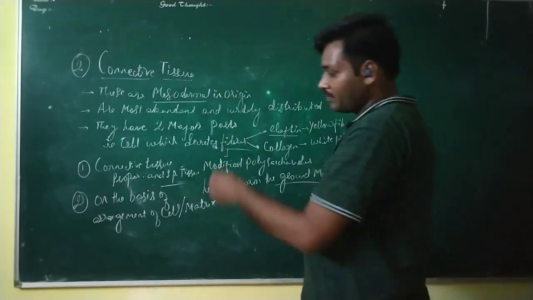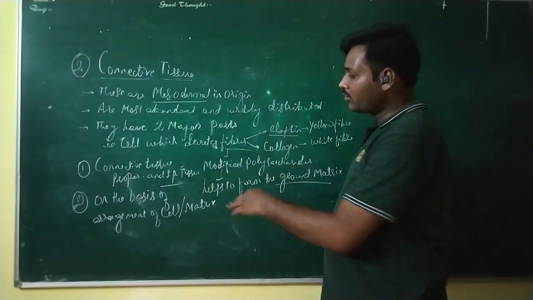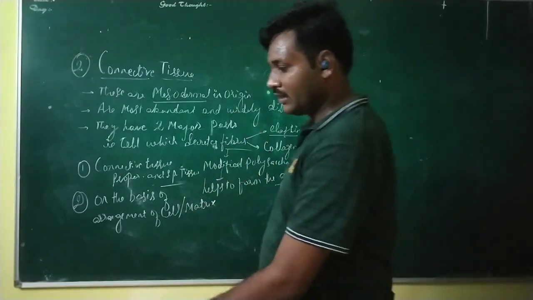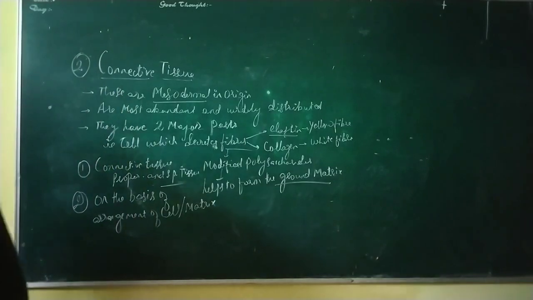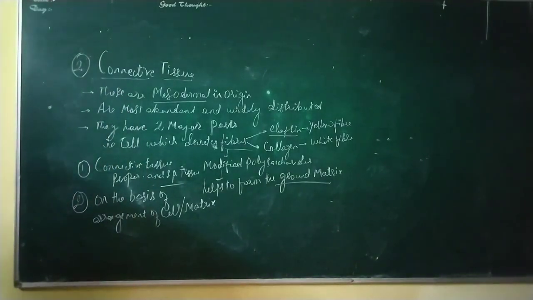So that is the way that we are going to use for classification of the connective tissue. Okay, so you can pause the video and note down the points.